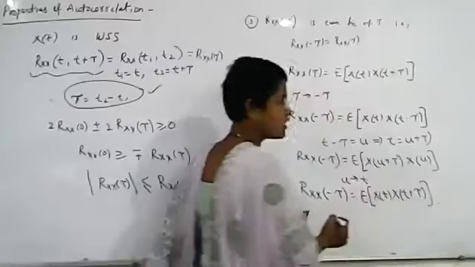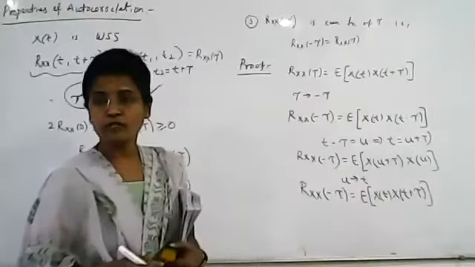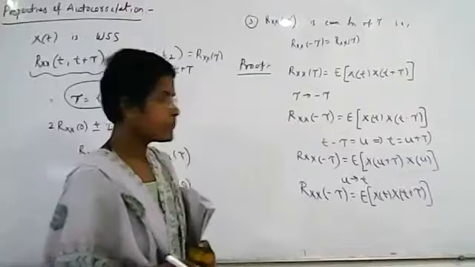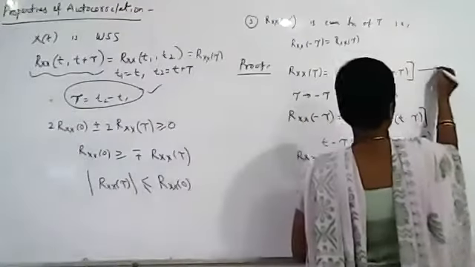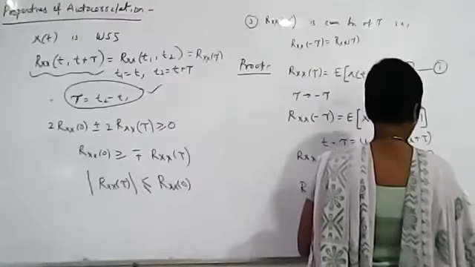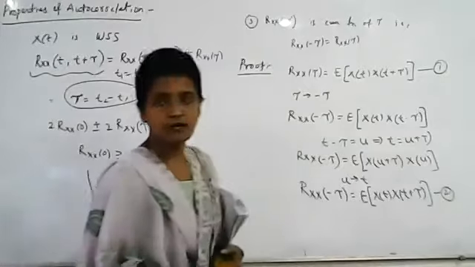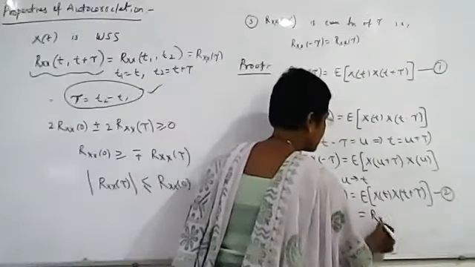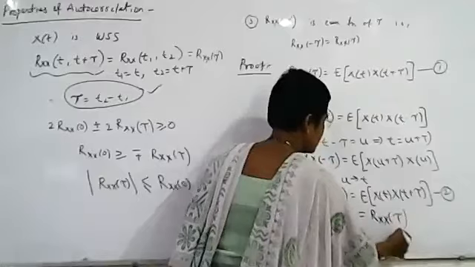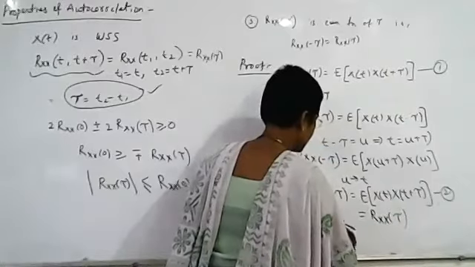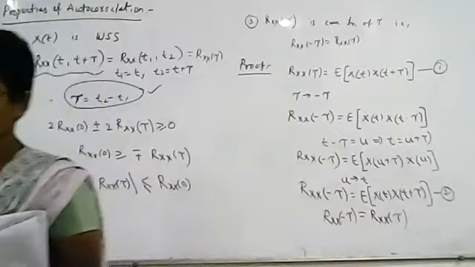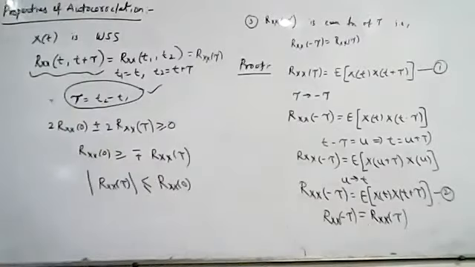Now what is this formula? The expected value of x of t times x of t plus tau. Compare equation 2 with equation 1. This is the formula for autocorrelation Rxx of tau. So from this we can say Rxx of minus tau is equal to Rxx of tau. This is our third property.